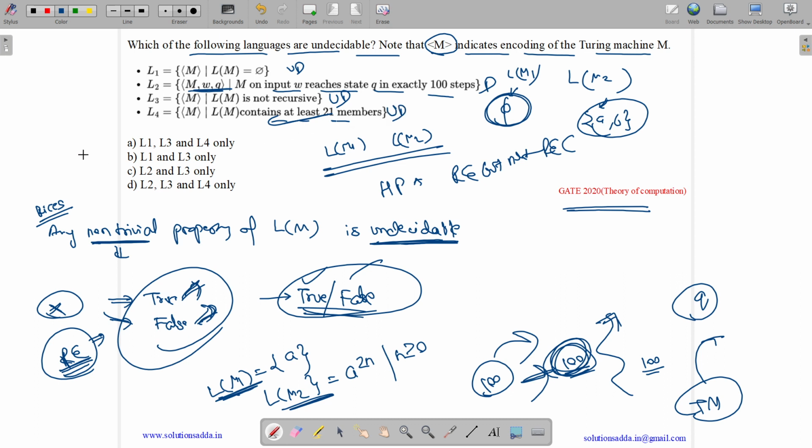So which is decidable? Decidable is only option B. Why? Because we cannot apply Rice's theorem over here, as it is a property of Turing machine and not of the language accepted by Turing machine. And we can run the Turing machine for 100 steps and find out whether it reaches the state q or not. Thus it is decidable.